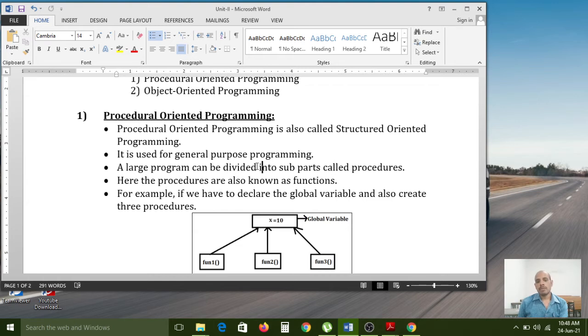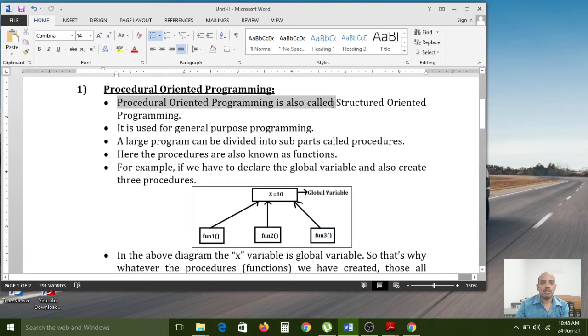Whereas in object oriented programming, it can provide security for each and every object. One object's data cannot be seen by other objects. What is the data we have for one object? That object data cannot be seen by the outside objects. So that is the security provided by object oriented programming. Now we have to see this practically.